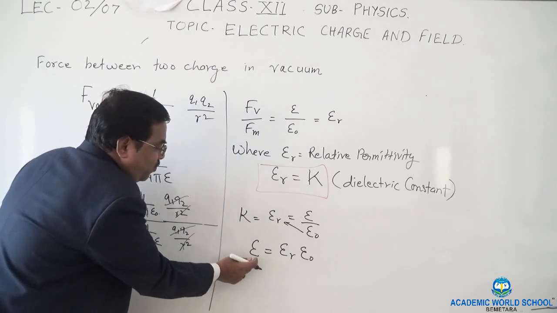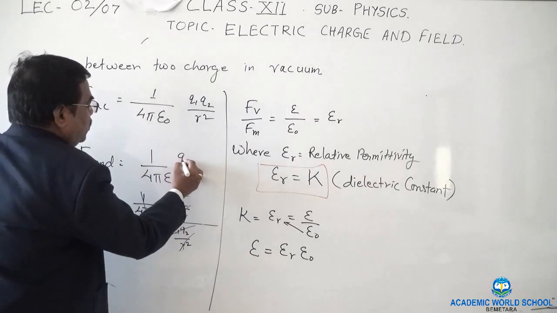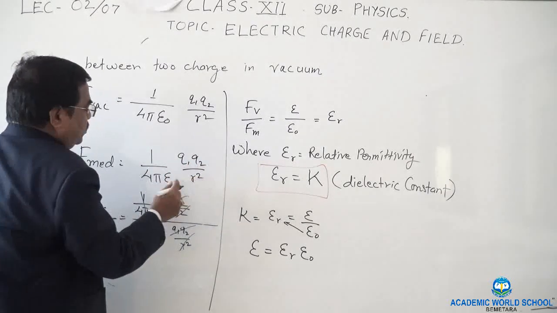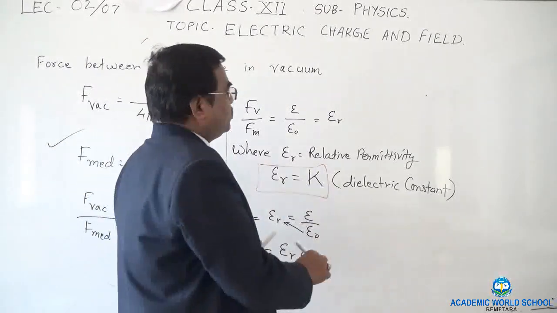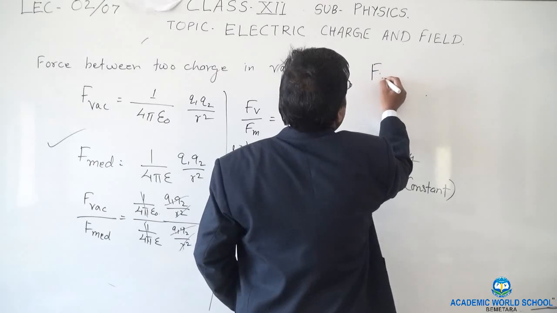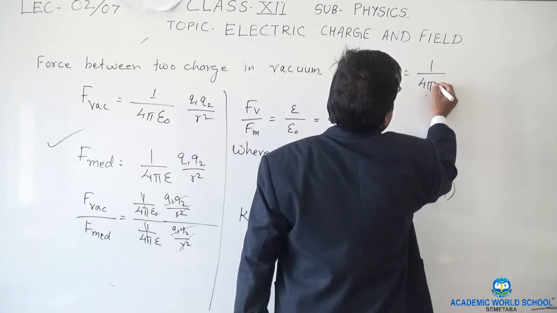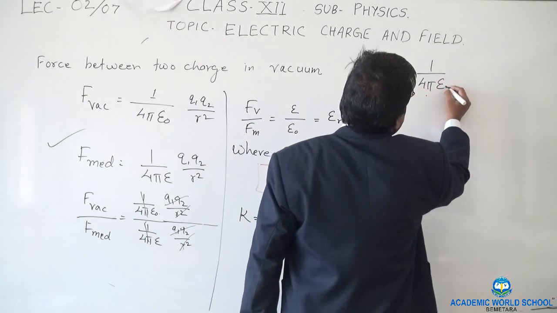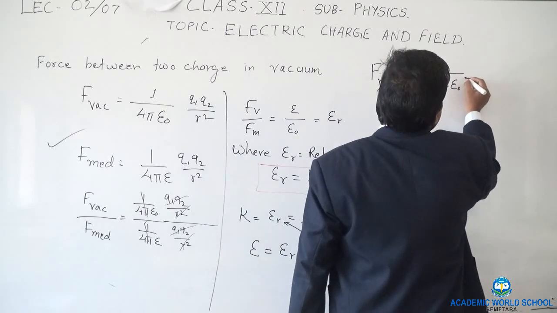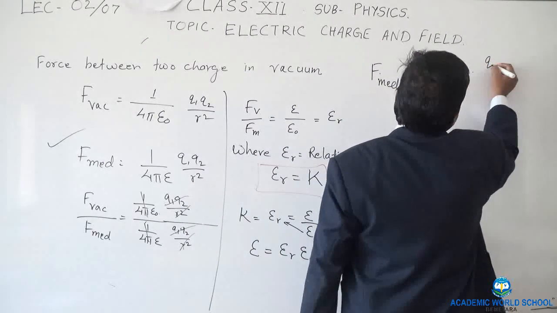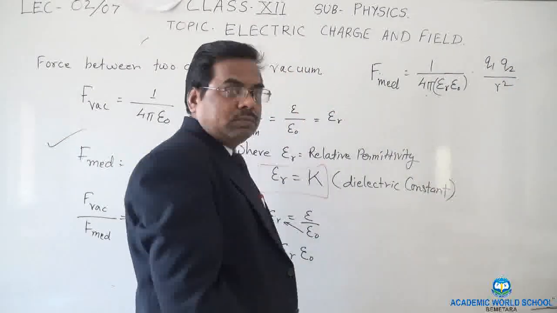Now this value of epsilon I will substitute in my formula for F in medium. So force in medium is 1 upon 4 pi epsilon R epsilon naught into Q1 Q2 upon R square.